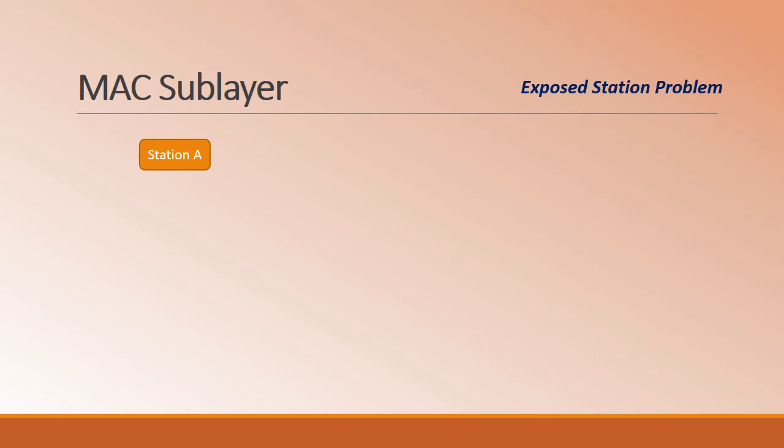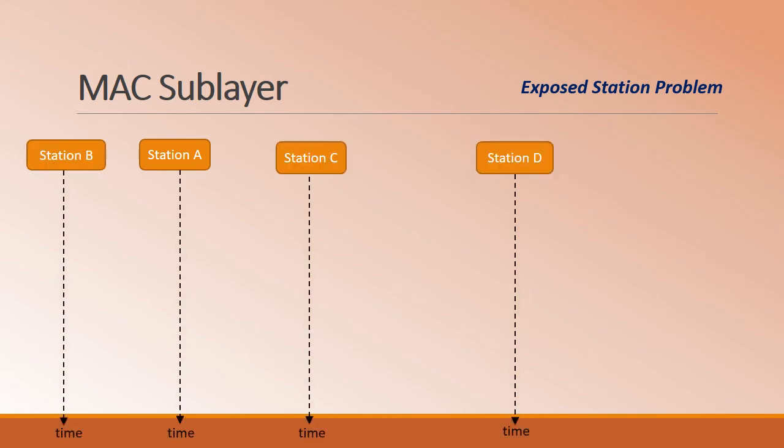So now we have to consider, we have already discussed the hidden station problem and how it is overcome by making use of CSMA/CA. A similar problem that is encountered is the exposed terminal. The exposed station problem means that a station is refrained from using a channel when the channel is available. So let us consider the scenario.